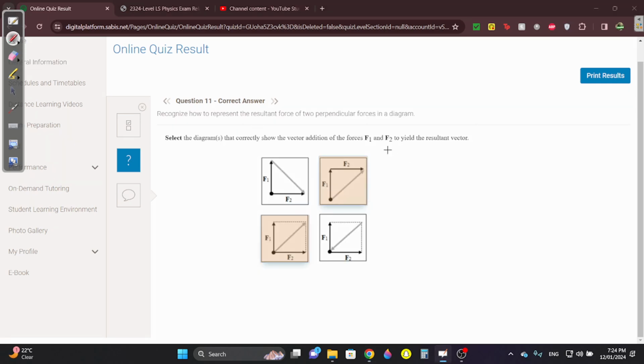Select the diagrams that correctly show the vector addition of F1 and F2. Obviously this one's correct, and this one's going to be F1, F2. I honestly don't get this one. So wait, let me look at it a bit.